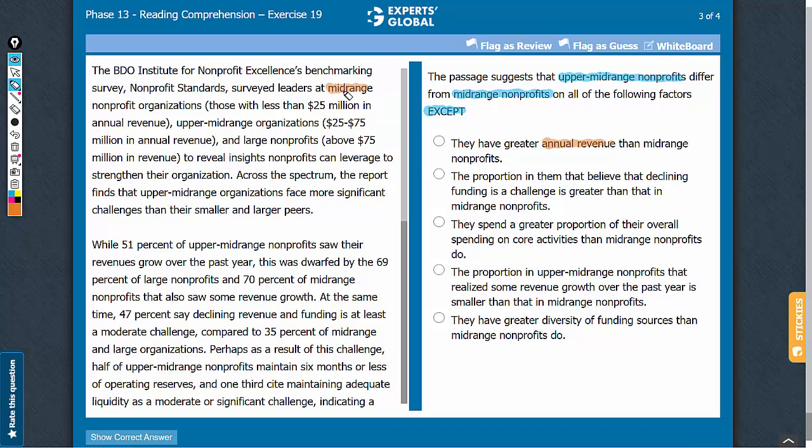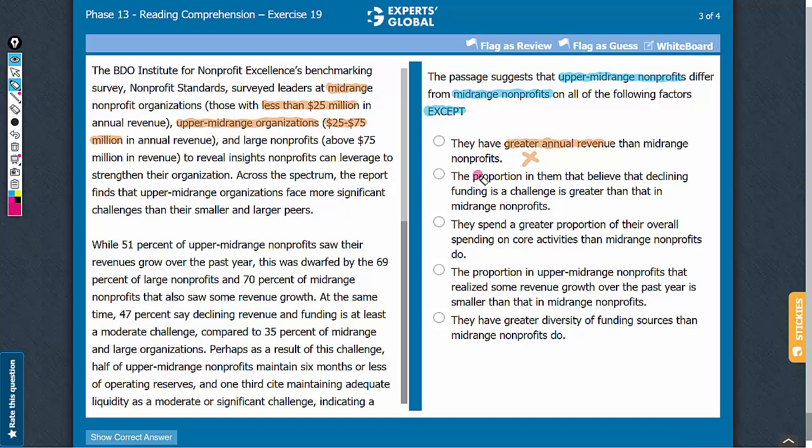The mid-range non-profits have annual revenue of less than $25 million, whereas upper mid-range organizations have annual revenue between $25 to $75 million. So it is correct to say that the upper mid-range non-profits have greater annual revenue than mid-range non-profits. So this answer choice can be eliminated.